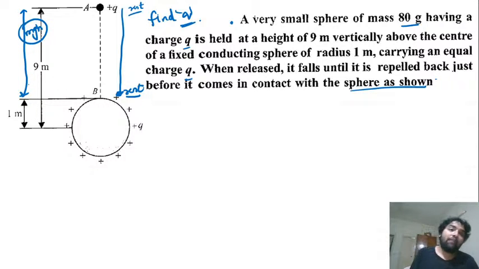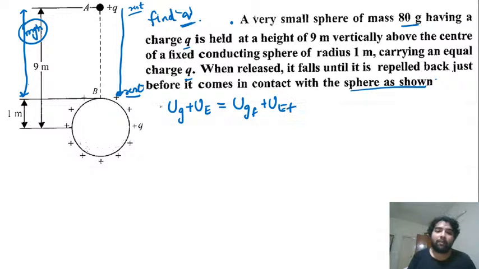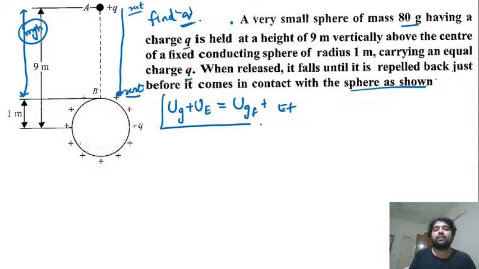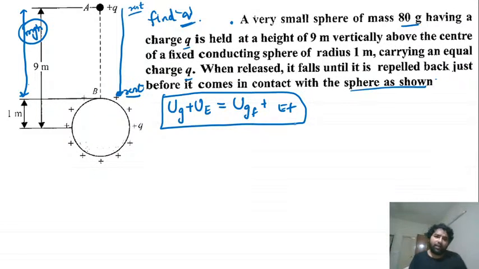So initially gravitational potential energy ज़्यादा था और electrostatic potential energy कम था. Initially, potential due to gravity plus potential due to electrostatics will be equal to UG final plus UE final. बस इस टाइप का लॉजिक है इसमें. Same thing as mechanical energy: last time you equated kinetic energies and potential energy, no? This time we are equating both kinds of potential energy. Yes? It is that straightforward. There's no confusion. Great combination.